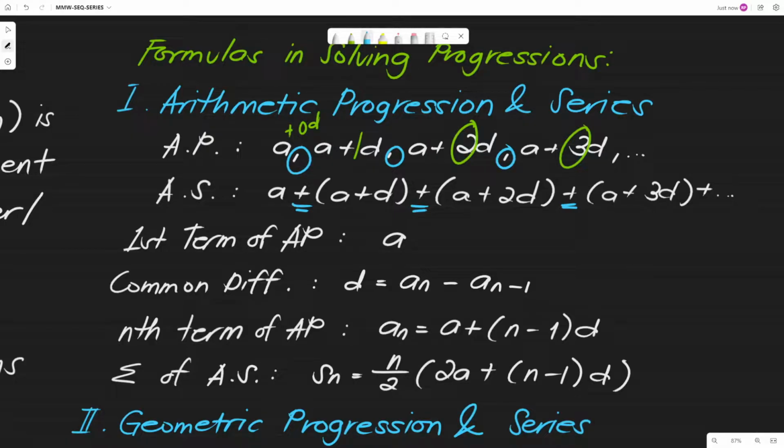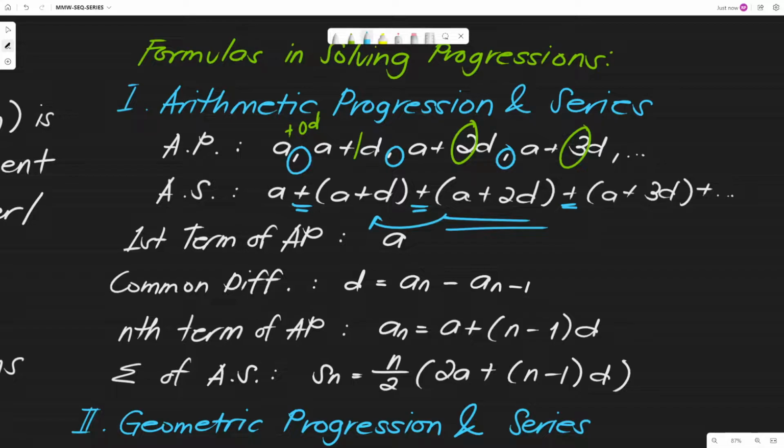For example, if I am to pick the third term, in this case, yung preceding term niya, which is the second term, yun yung A sub n minus 1 natin. Okay, so kaya hindi natin pinipili as A sub n minus 1 yung first term natin. Okay, laging second term pataas.